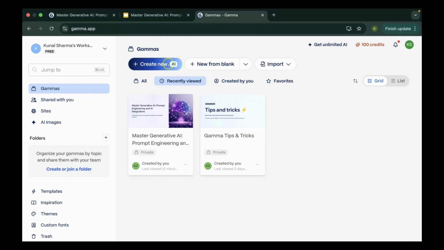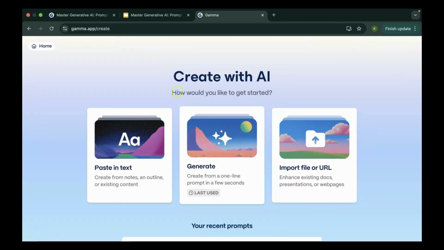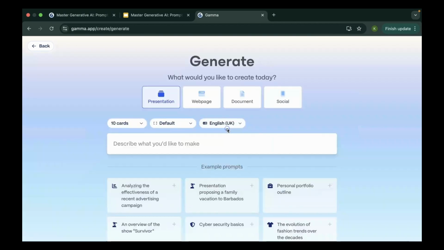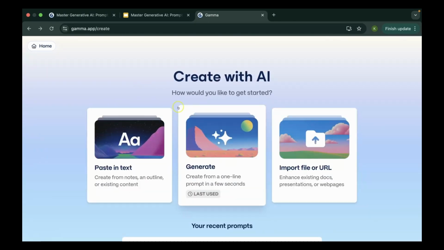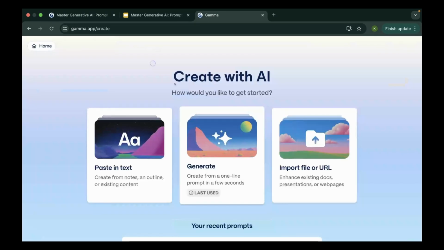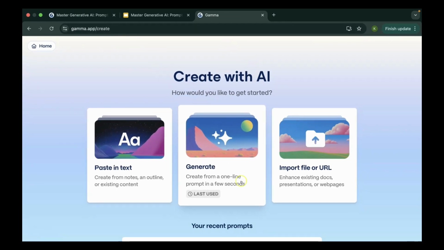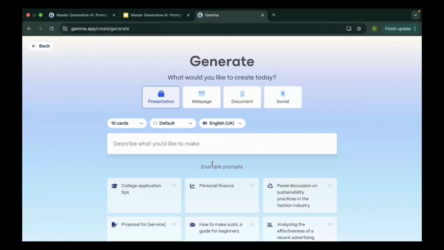And it says AI here. I have logged into it already, but you might have to log in. After that, it's a free way of creating presentations from scratch within a single minute. If I click here, create new, and then generate, create with the AI, you can actually import files and all of that. But let's create a new presentation.